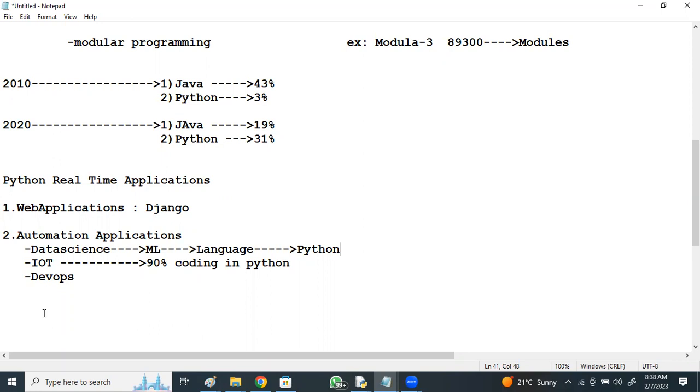When it comes to DevOps, the ultimate goal is to reduce the time taken in the life cycle and improve efficiency, right? As we see, the life cycle includes requirement gathering, system design, implementation, testing, deployment, and maintenance. In DevOps, Python is one of the best scripting languages, with a vast variety of libraries that allow writing scripts for an improved development life cycle, right? So in automation applications, Python is mostly preferred. And one more big area,